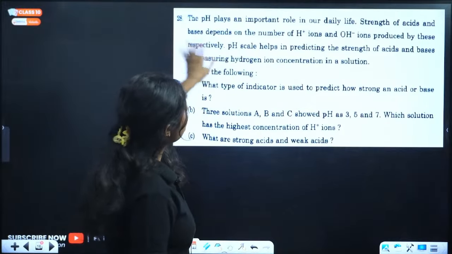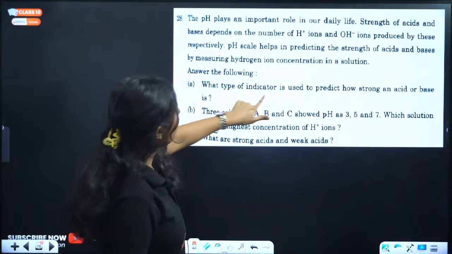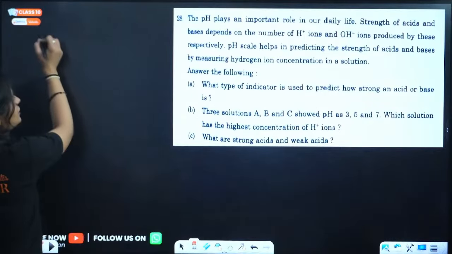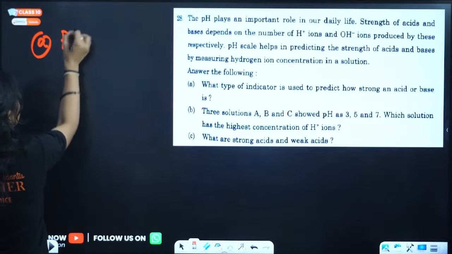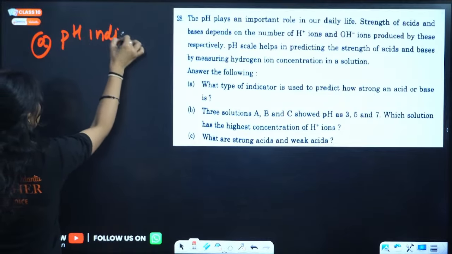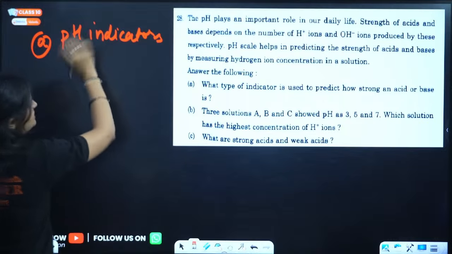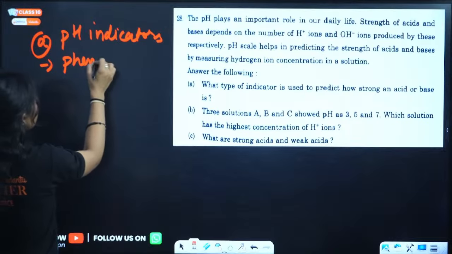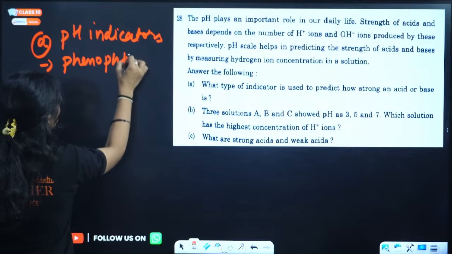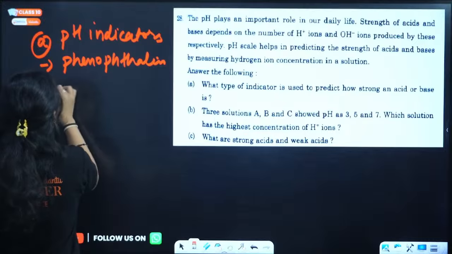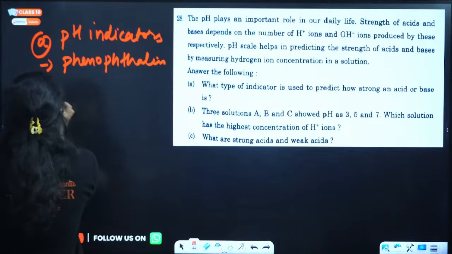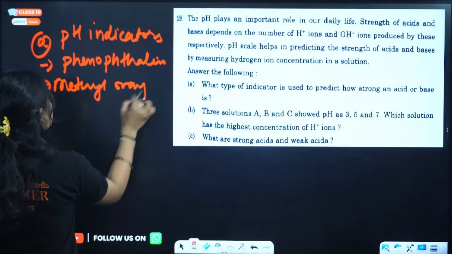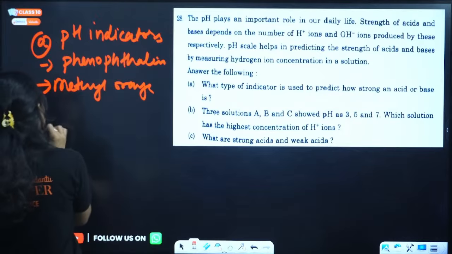pH in our daily life, strength of acids. This is a case based question. What type of indicator is used to predict how strong an acid or base is? So the indicators are pH indicators. Okay, if you wrote pH indicators, no worries. And if you also wrote examples like phenolphthalein, or methyl orange, litmus paper, they all are pH indicators.